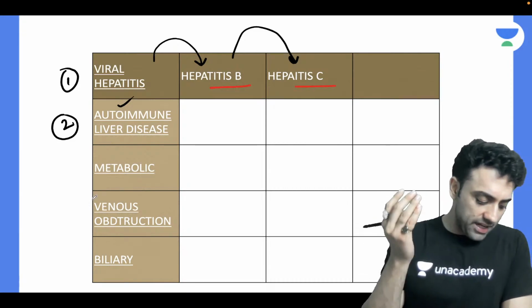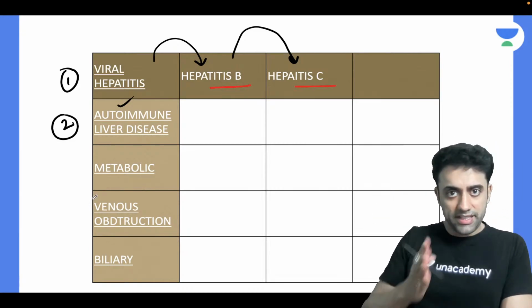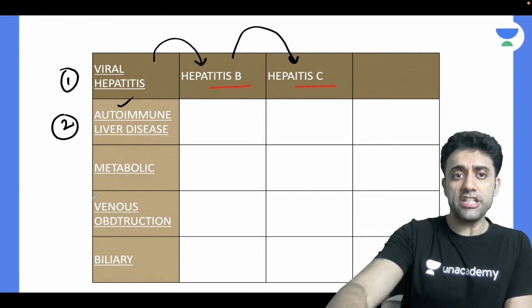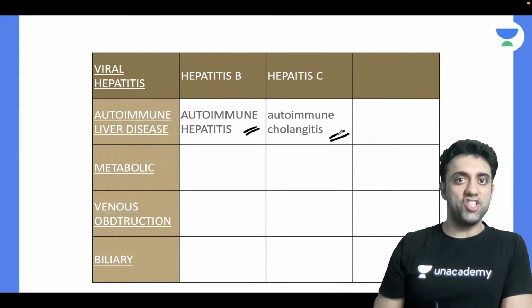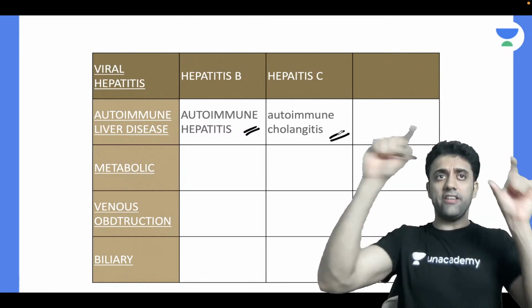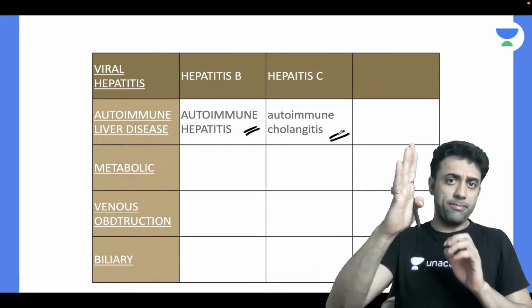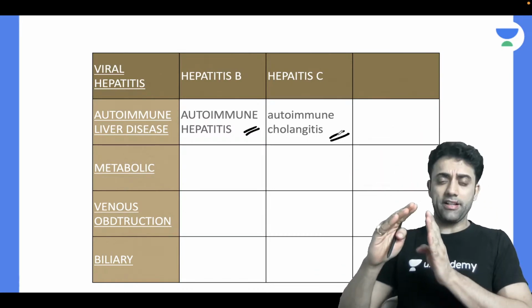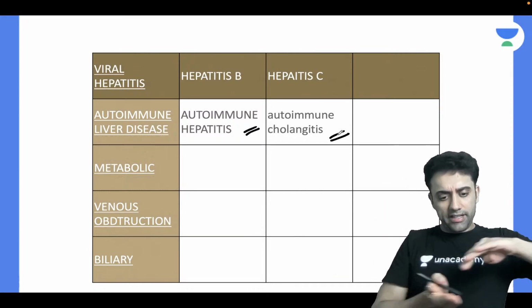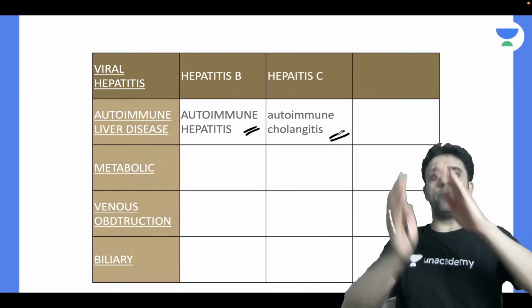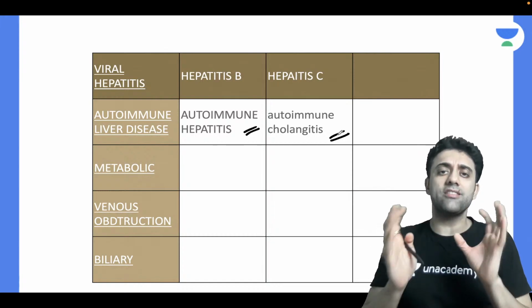Can anyone tell me any one example of autoimmune liver disease? Any examples of that? Very good. Umesh is already answering. We have autoimmune hepatitis and autoimmune cholangitis. Imagine the liver: the right hepatic duct, left hepatic duct, common hepatic duct, cystic duct, and then the bile duct. The bile duct enters the second part of the duodenum. The whole biliary tract is the problem there.